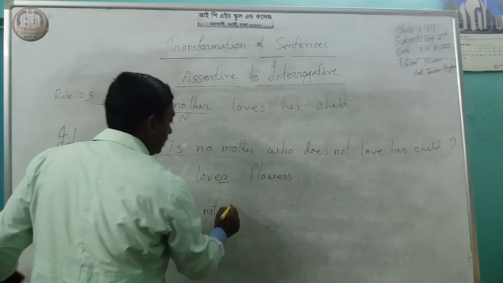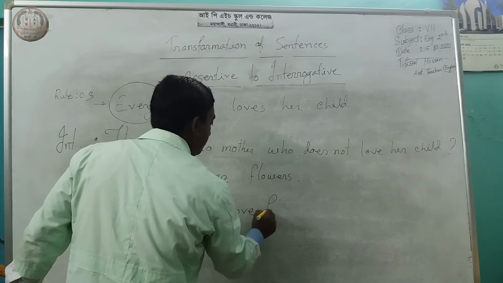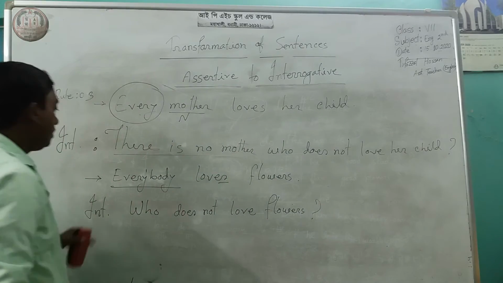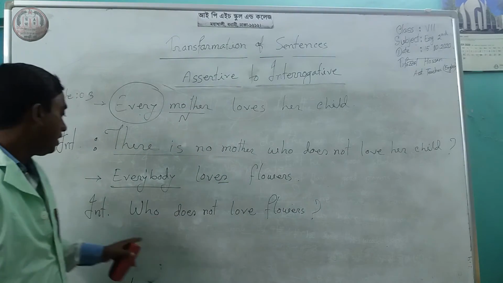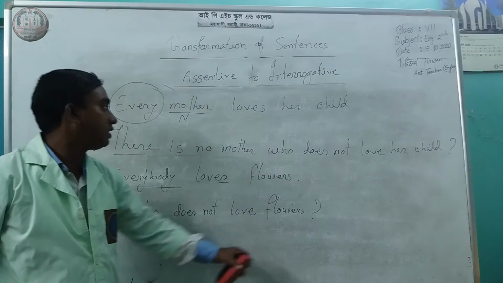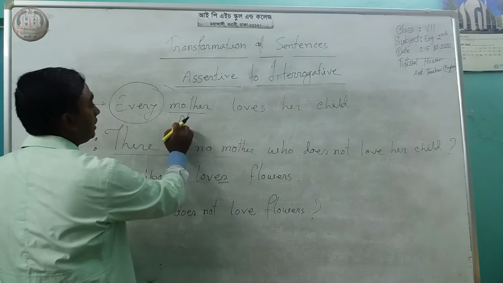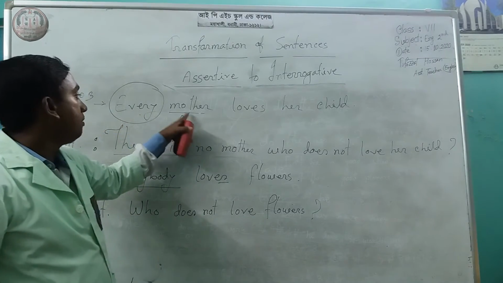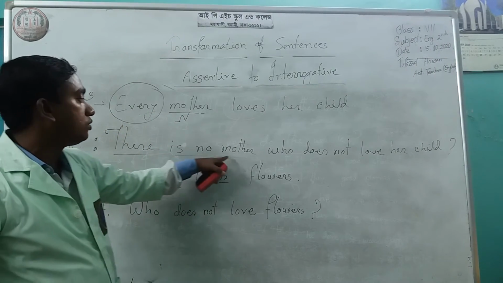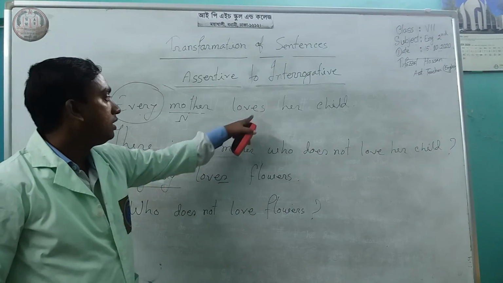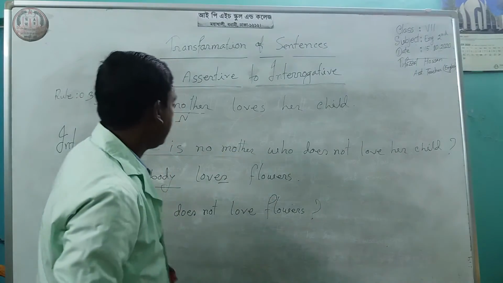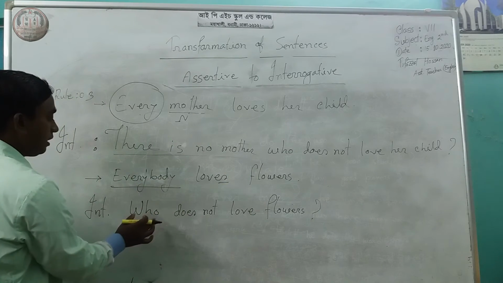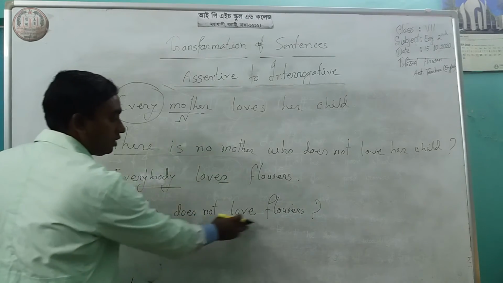Then love flowers. Everybody loves flowers. Who does not love flowers? Look at this: every mother. Mother is a noun, and after every noun it will be there is no mother, and who does not love her child. If you find everybody loves flowers, then everybody changes to who does not love flowers.